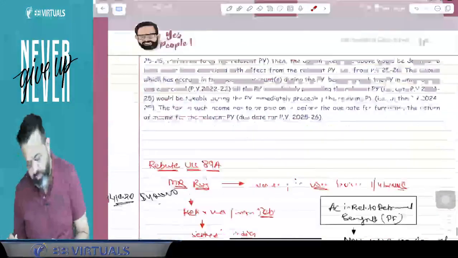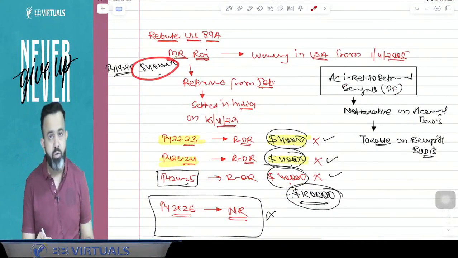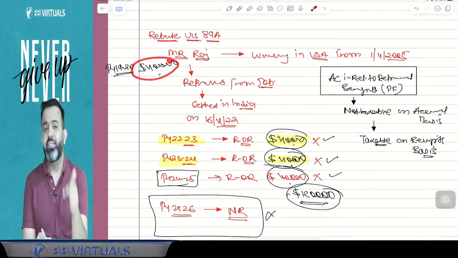So guys, either that income is already taxable earlier on accrual basis, then it will not be taxable on the receipt basis.